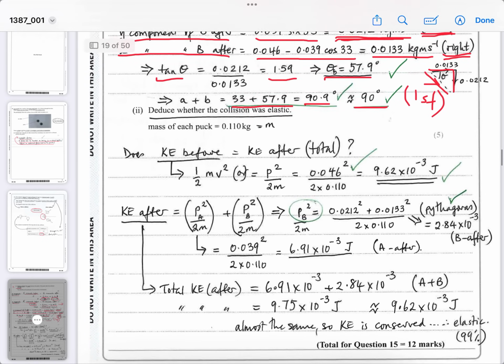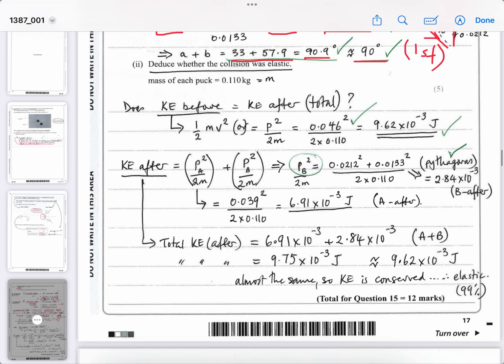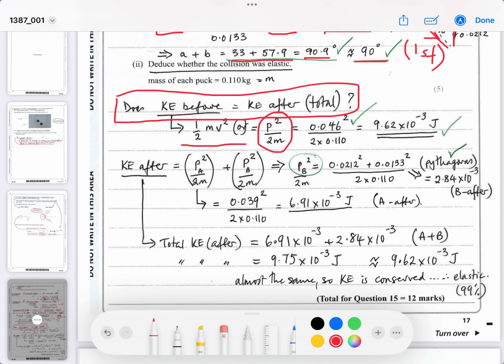And the final part of the question is deduce whether the collision was elastic. Well, if the collision was elastic, then the kinetic energy before must be equal to the kinetic energy afterwards. So does the kinetic energy equal the same value before and after? The kinetic energy before is just due to A, and a quick way of doing it is, since we know the momentum in the table, you can change that to p squared over 2m. If you haven't done that, make sure you know this shortcut equation.